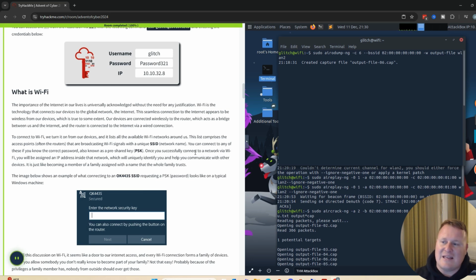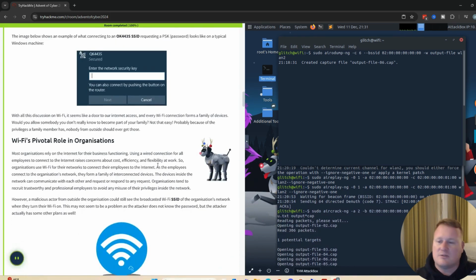You can then connect to any of these if you know the correct password, also known as the pre-shared key, PSK. Once you've successfully connected to a network via Wi-Fi, you are assigned an IP address inside the network, which will uniquely identify you and help you communicate with other devices, just like being a member of a family assigned with a name and a whole family of trusts.